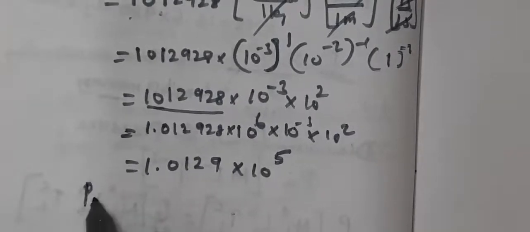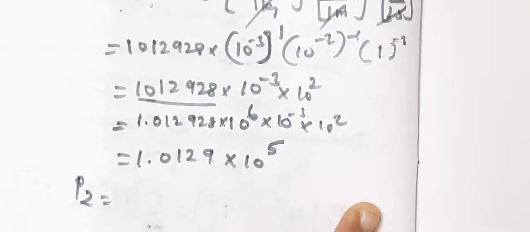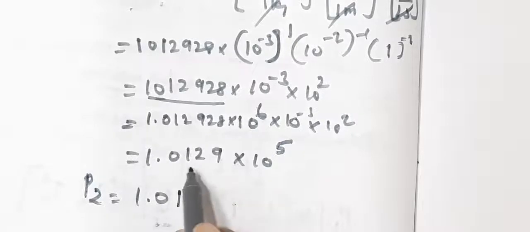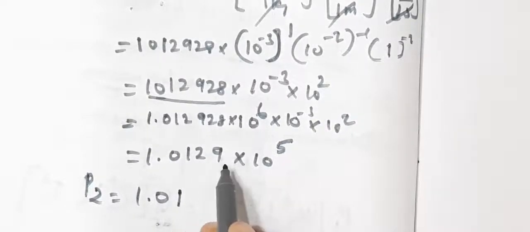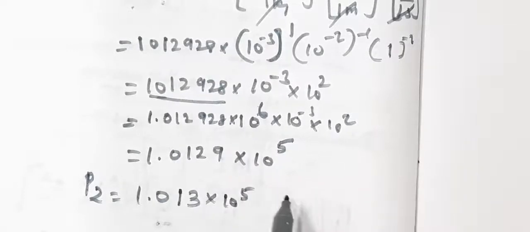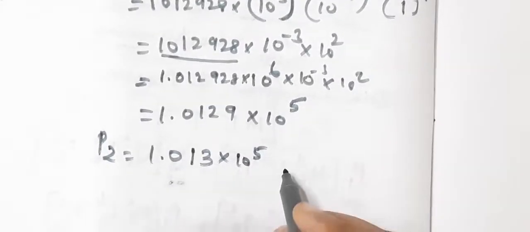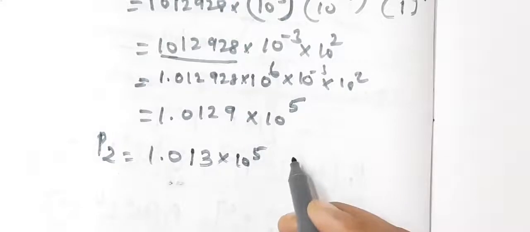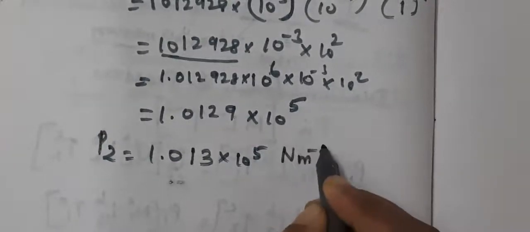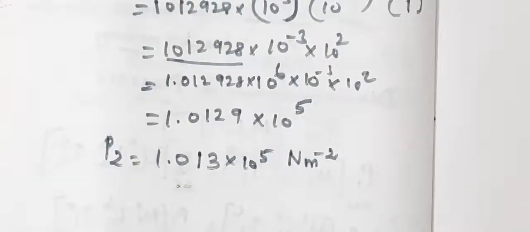So the pressure in the SI system, the numerical value, we can write as 1.013 into 10 power 5, and we should write the SI unit. What is the SI unit of pressure? Newton meter raised to minus 2. Newton meter raised to minus 2. Are you able to understand this question?